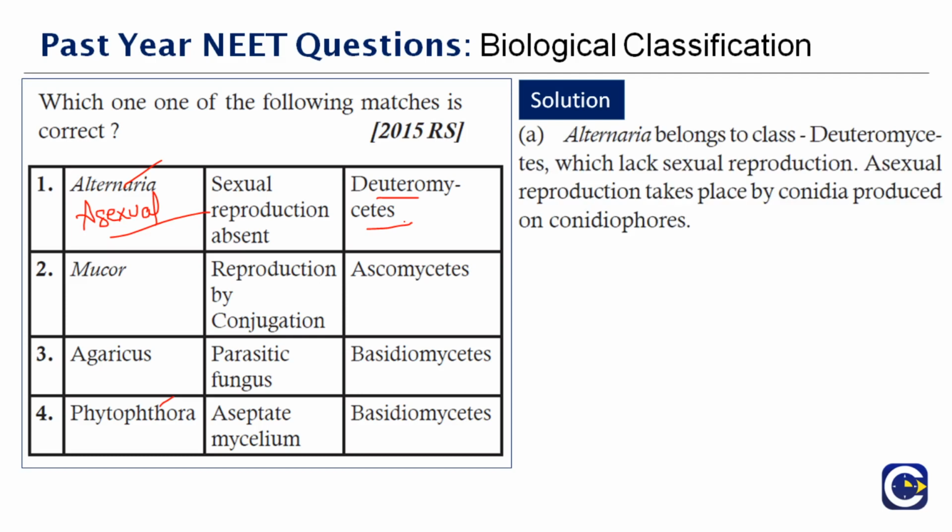As I said, they undergo asexual reproduction with the help of conidiospores. The conidiospore structure will be like this, where you'll have the spores embedded in it, and these spores will be transported by air or any other medium, where reproduction will happen under favorable conditions. Therefore, the correct answer to this question is option A, the first one.